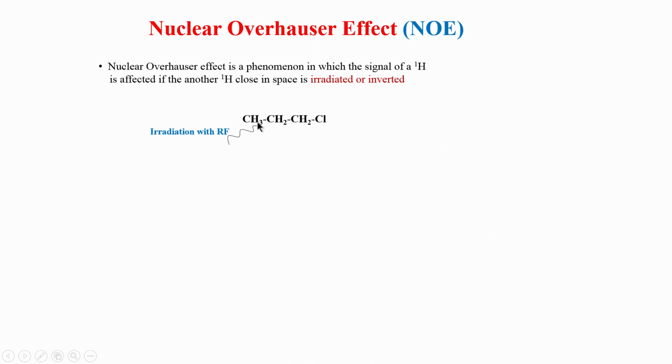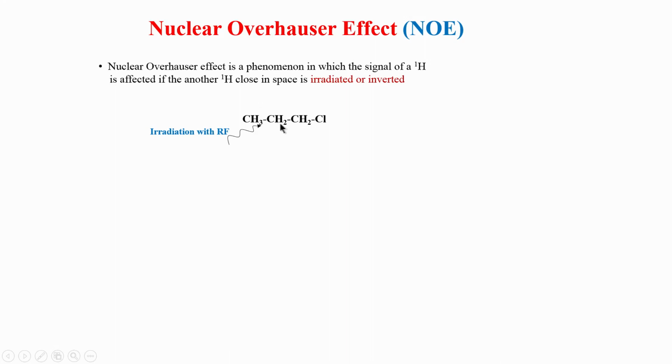In other words, when this proton starts relaxing back to its original equilibrium position, this starts affecting the relaxation of this nucleus as well. So, this hydrogen which is close to this hydrogen gets affected because this hydrogen is irradiated.